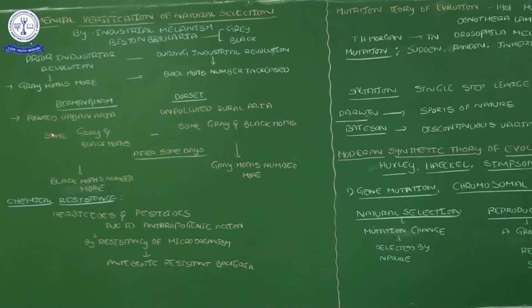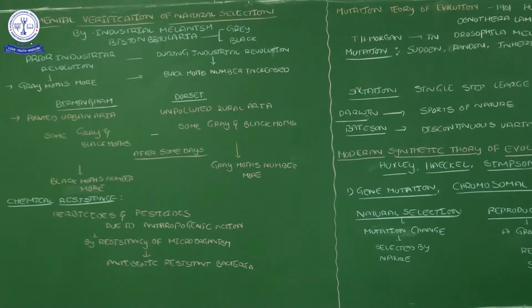Birmingham is a polluted urban area, constructed with a lot of industries. So the whole area is polluted, and the tree barks have a lot of black appearance. Coming to Dorset, it is an unpolluted rural area, I mean villages. So they released the 100 grey and black moths in these different places.